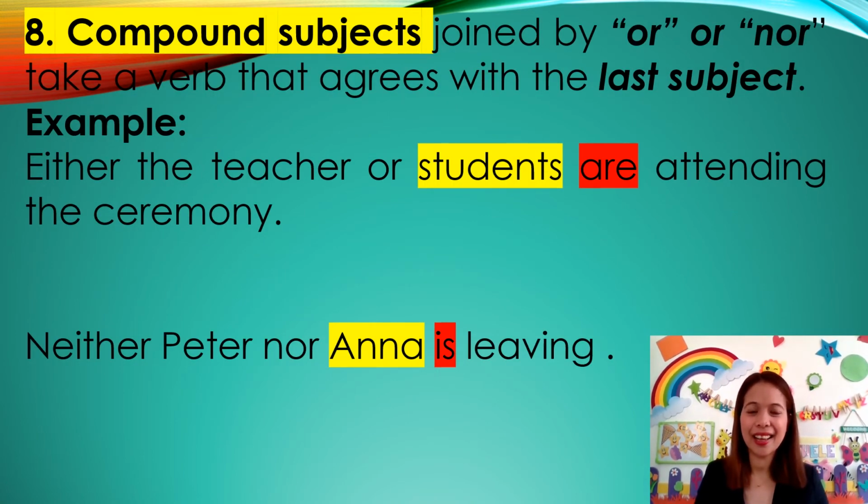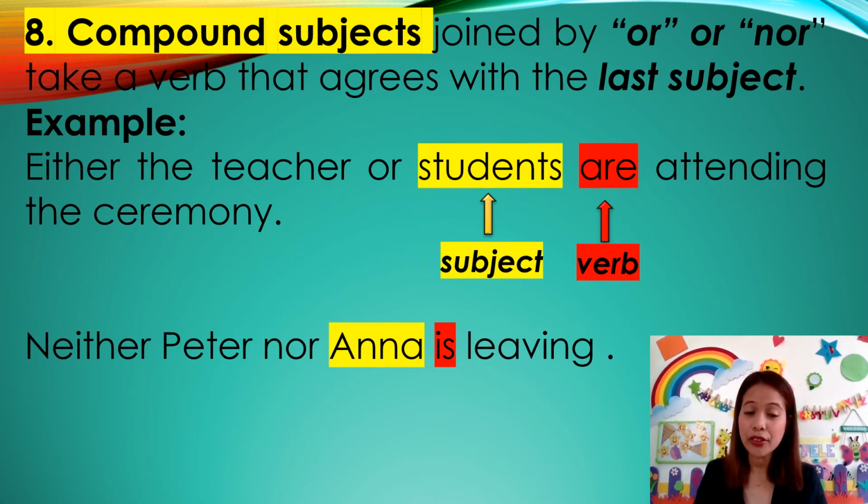Okay, number 8. Compound subjects joined by or or nor take the verb that agrees with the last subject. For example, either the teacher or students are attending the ceremony. What is the subject? Students. Are is the verb. The subjects are joined by or, so we consider the subject nearest to the verb, which is students. Students is plural, therefore our verb is in plural form.